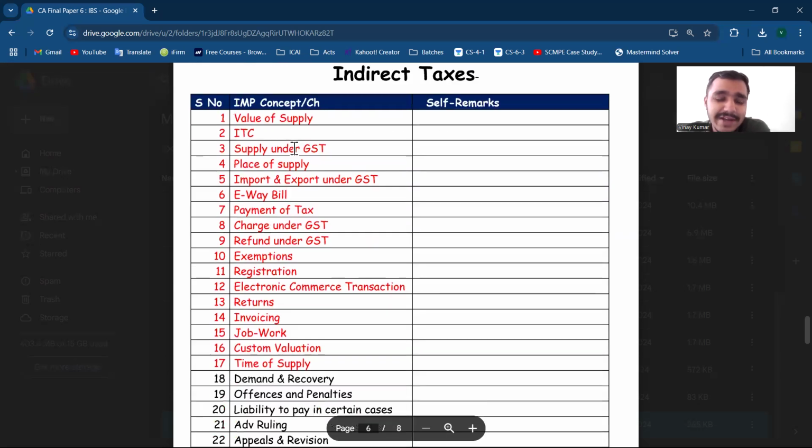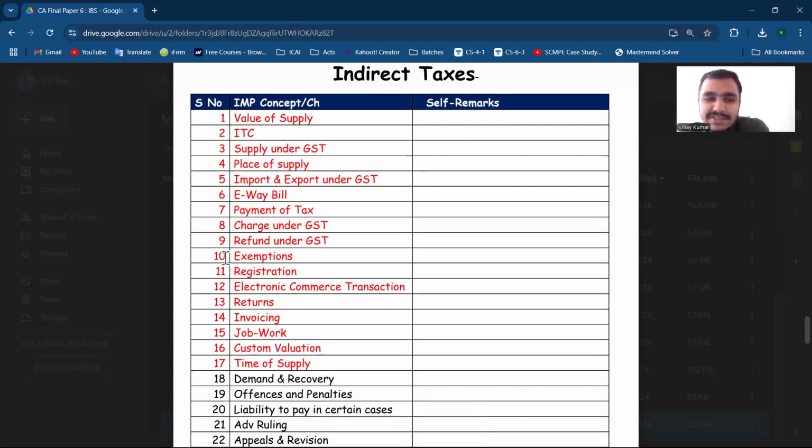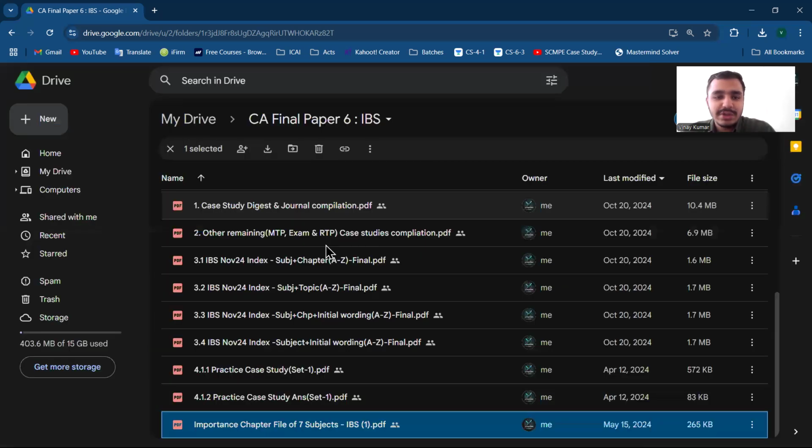Next is IDT. I will later touch on keywords for particular subjects too. For IDT, the important keywords could be value of supply, ITC, and place of supply. These 4 topics are very important, including assumptions also. Sometimes they ask, including in an ITC question, calculating the registration turnover limit. So these, and customs valuation and time of supply. These 5 or 6 topics, if someone does them, he can get good marks or good coverage. So this file is also done.